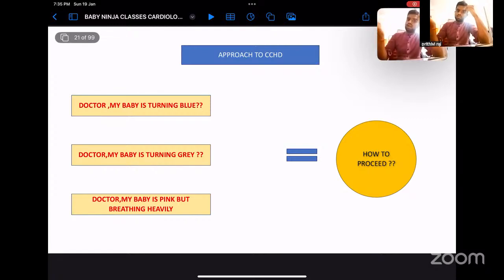Now this is known as cyanosis. Central cyanosis is very important. We are not worried about peripheral cyanosis, because peripheral cyanosis can occur for many causes, but central cyanosis has only two causes: respiratory cause and cardiac cause. How to differentiate? The simple way is by history taking. If there is cough and coryza for a long time, low grade fever, severe retraction, but no murmur, and the child improves on giving oxygen or when the baby cries, and the cardiovascular examination is unremarkable, then it is most likely a respiratory cause.